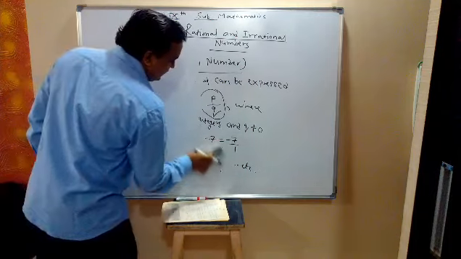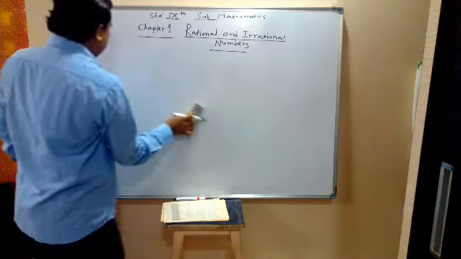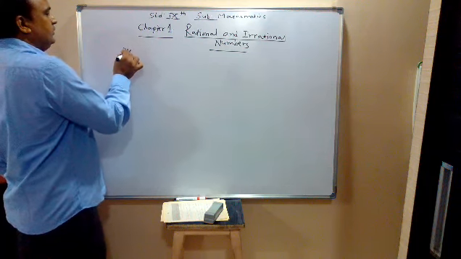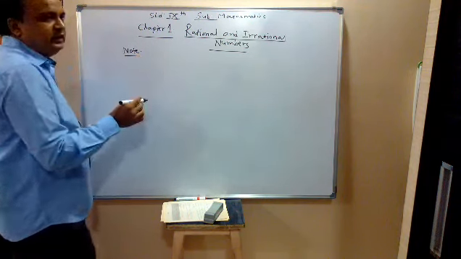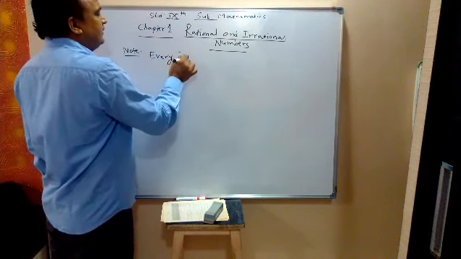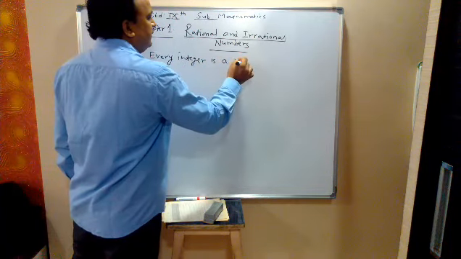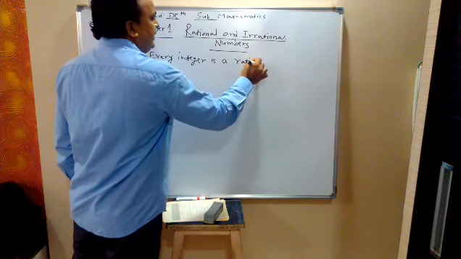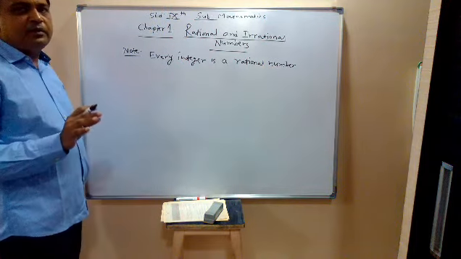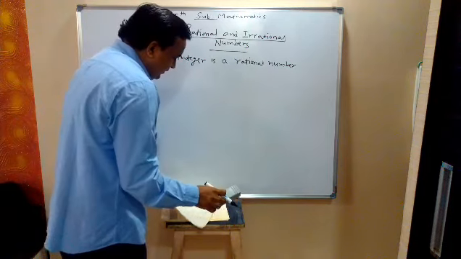So every integer is a rational number. Note, every integer is a rational number, because every integer we can write in the form of P upon Q. So every integer is a rational number.